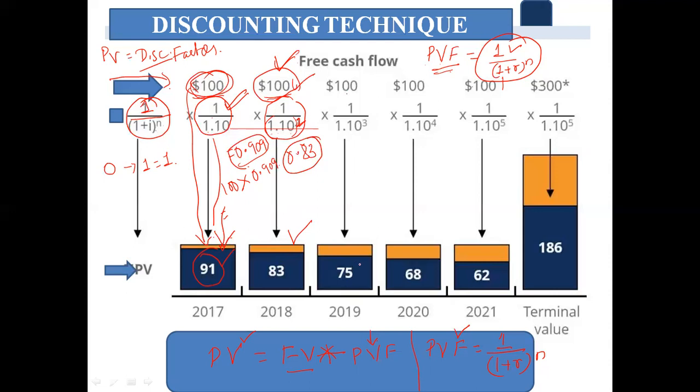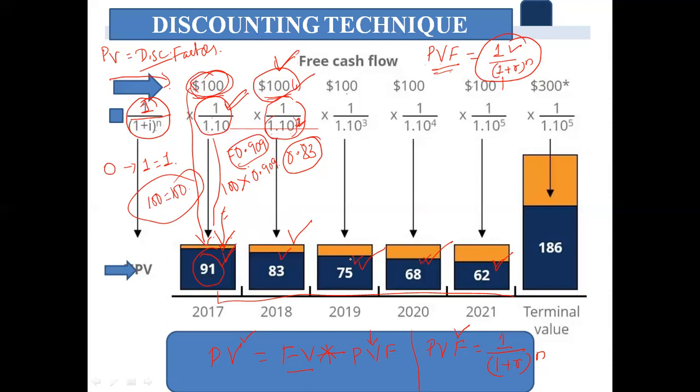The same case will be equal to $75 after passage of 3 years. $100 is equivalent to $68 after passage of 4 years. Fifth year, it is equivalent to $62. So year by year, the $100 value is declining. In the 0 year, $100 was equivalent to $100. After passage of 1 year, it is equivalent to $91, $83, $75, $68, $62. Likewise, year by year, the value of rupee declines, the value of dollar declines.